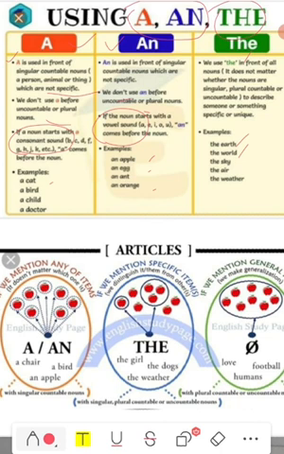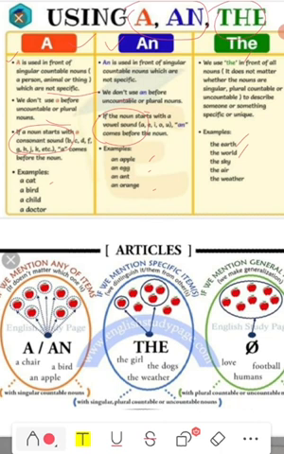Now a and an are used according to the sound system. Let me tell you beforehand that in the English alphabet, A to Z, we have 26 letters which produce 44 different sounds, and that is why we should refer to the sound system first of all.